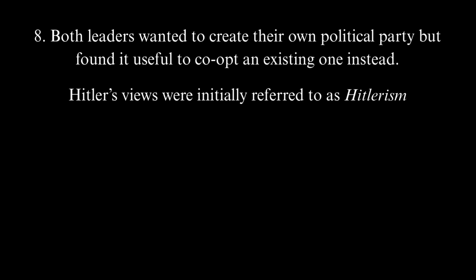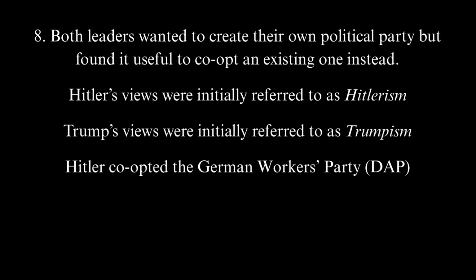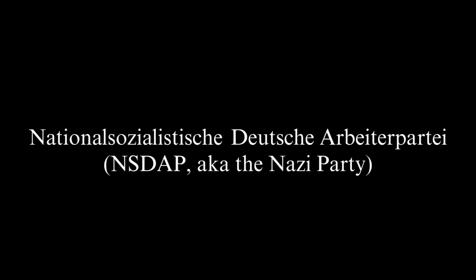During Trump's push to power, his policies amounting to make America great again were referred to as Trumpism. Hitler co-opted a political movement called the German Workers' Party, the DAP. Shortly after, they added National Socialists to the front and became the NSDAP, better known today as the Nazi Party.